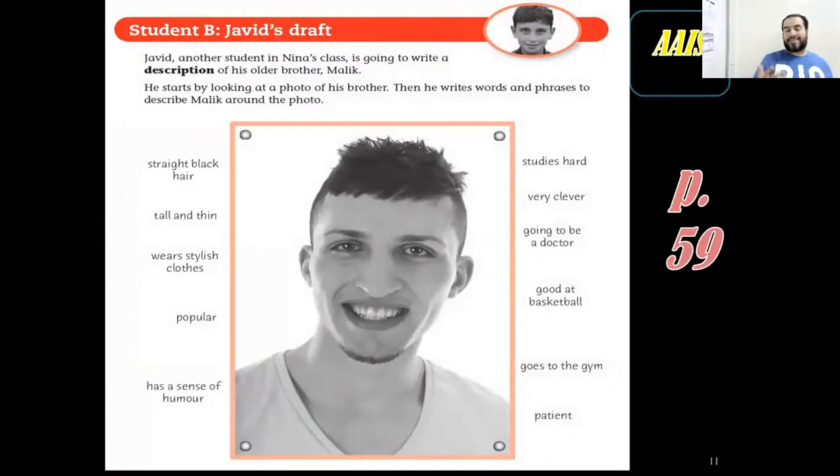Now we need to practice. That's Malik. This is the picture of Malik. And Malik is the brother of David, who is a classmate of Nina, another student in the same class. And he's writing about his brother. He just posted the picture of his brother Malik and wrote some notes or some phrases to describe him. So if you go through the description, you find different ideas that he wrote about Malik. Now let's organize those ideas.